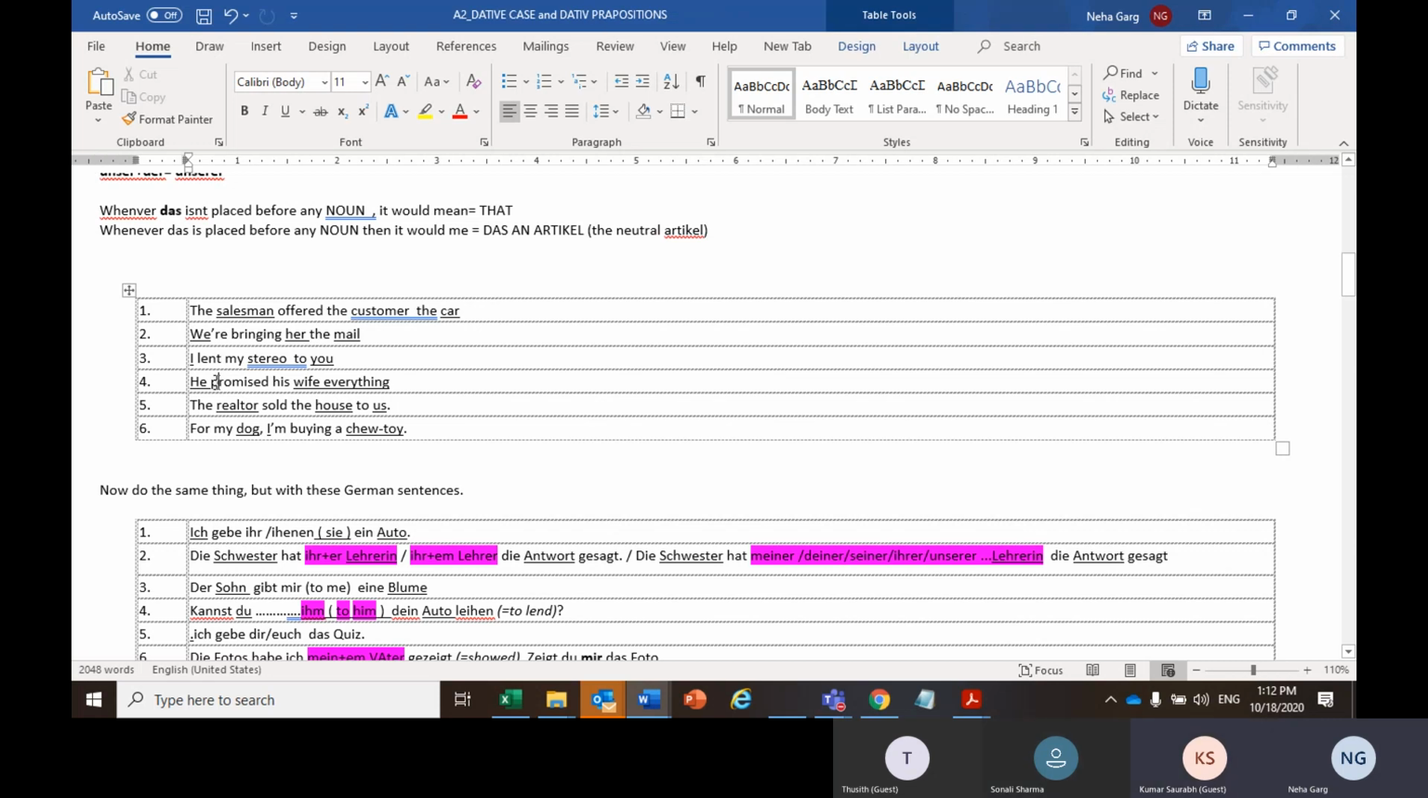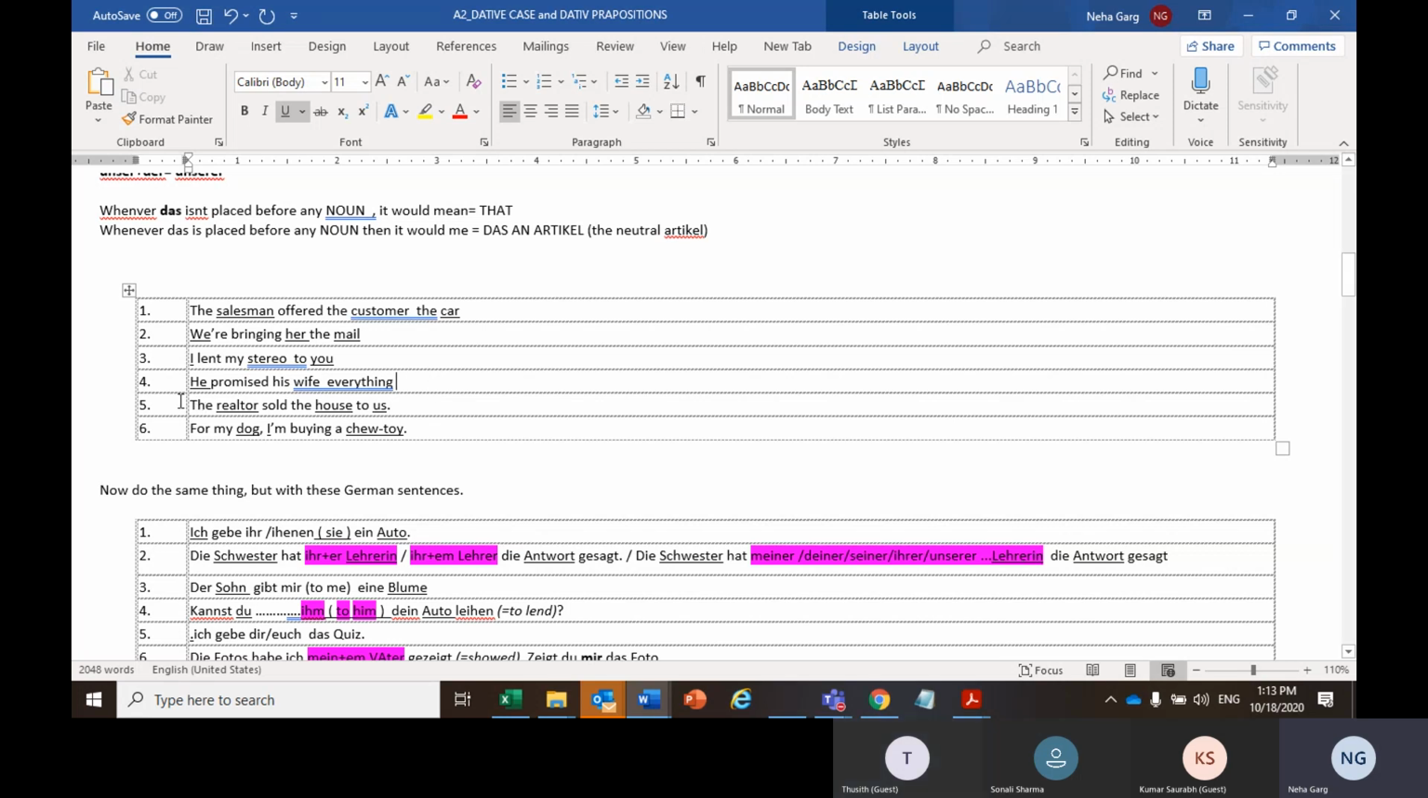Okay, Sam, again your turn, number four. He promised his wife everything. So he is nominative, that is who. And promised his wife, whom he promised to. I'm quite unsure, but wife is dative, and everything is accusative. What did he promise? Everything.